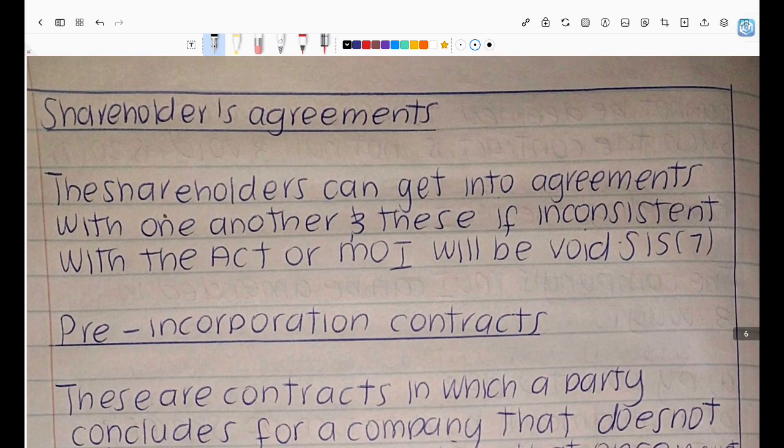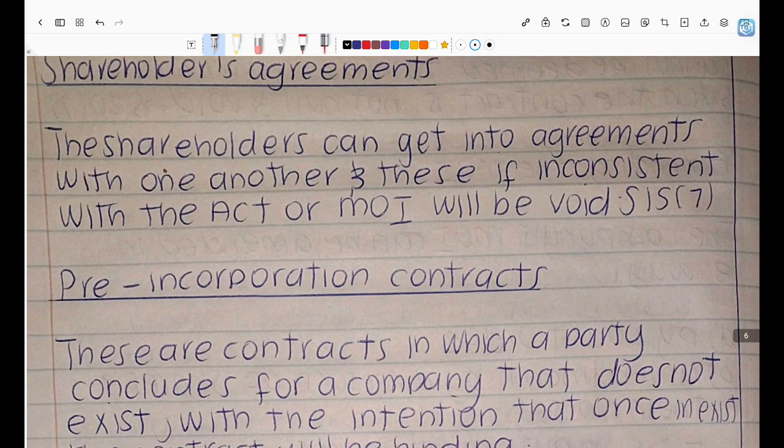Now let's talk about shareholders' agreements. We're almost done. The shareholders can get into an agreement with one another. However, these should not be inconsistent with the Act. And if they are inconsistent with the Act, then they are null and void, right?